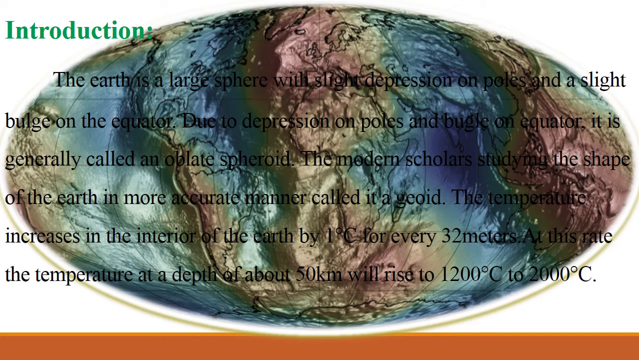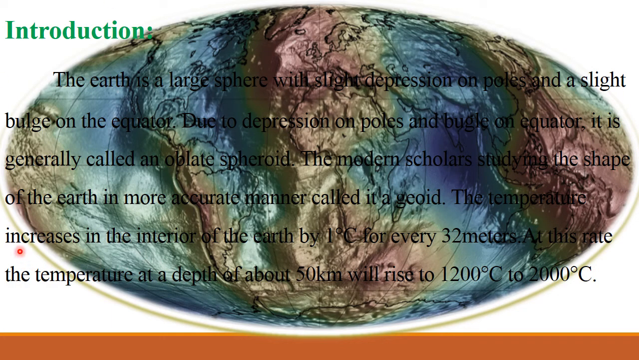Introduction. In this slide, I told you about the earth. This shape which is looking here is the shape of the earth. The earth is a large sphere with slight depression on poles and a slight bulge on the equator. Due to depression on poles and bulge on equator, it is generally called an oblate spheroid or oblique. The modern scholars studying the shape of the earth in a more accurate manner called it a geoid.